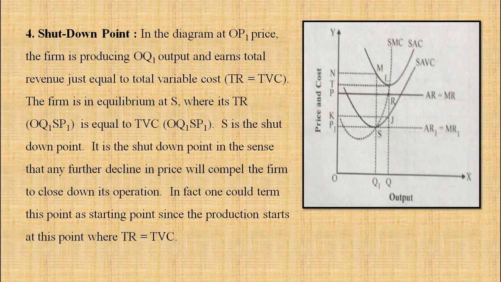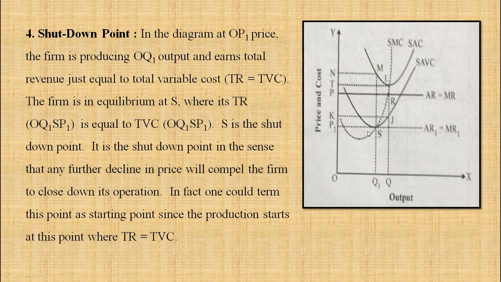Now what is shutdown point? In the diagram, OP1 is the price. The firm producing OQ1 output earns total revenue just equal to the variable cost. Total revenue is equal to total variable cost.